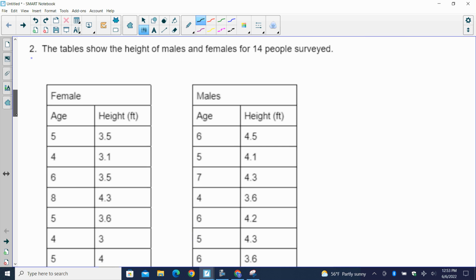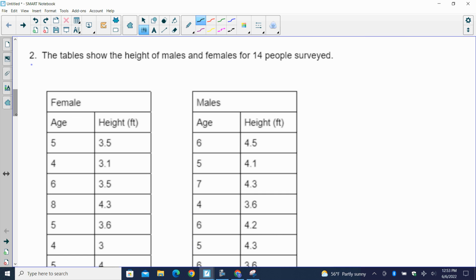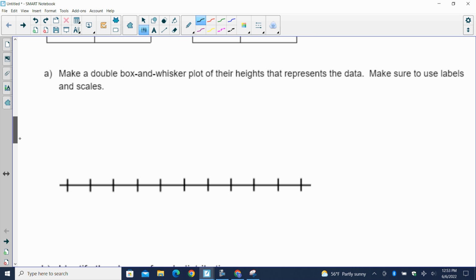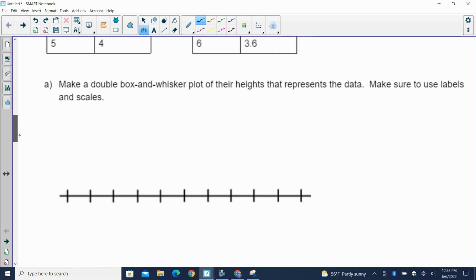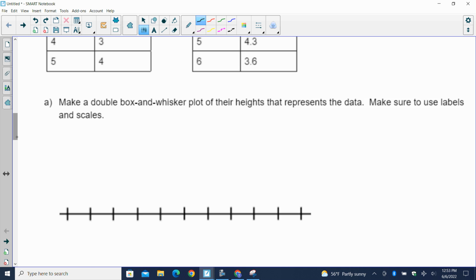Okay, question 2. The table shows the heights of males and females for 14 people surveyed. We are going to make a double box and whisker. That simply means we're going to make 2 box and whiskers on the same number line. We want to make a plot of their heights.